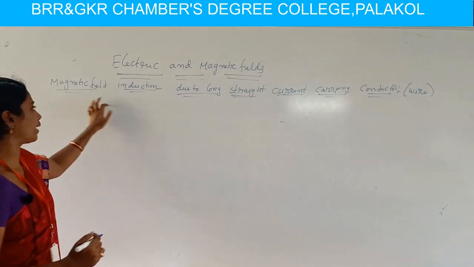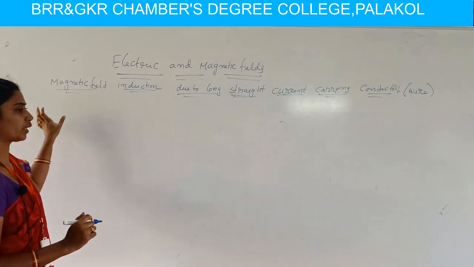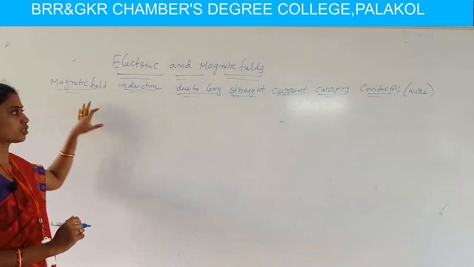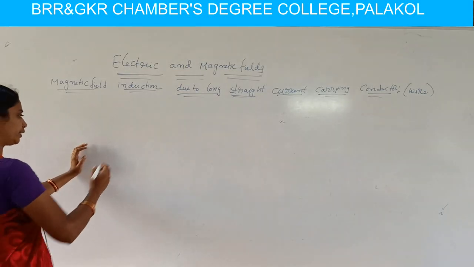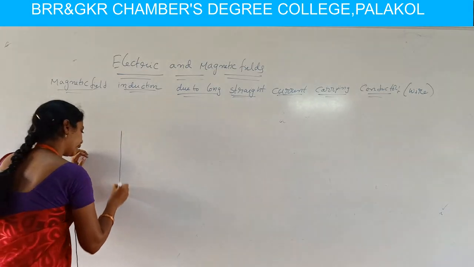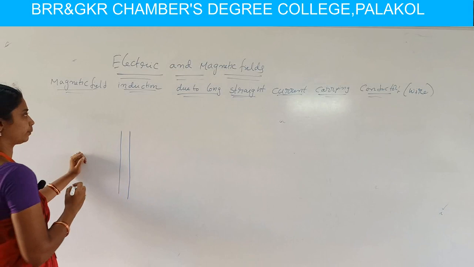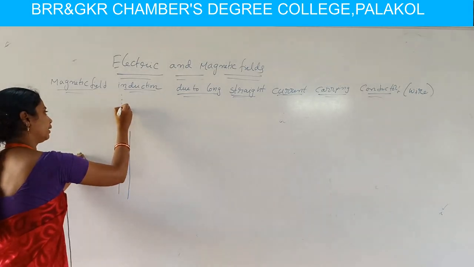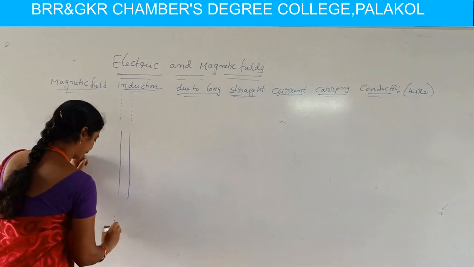Okay, the magnetic field induction due to long straight current carrying conductor. Our aim is in our topic name. So we calculate the magnetic field induction for a long straight current carrying conductor. So we consider an infinite long wire or conductor. Since we say that it is infinite, we put dotted lines at the start and end of this conductor in this manner.